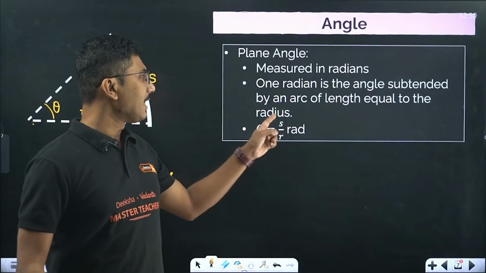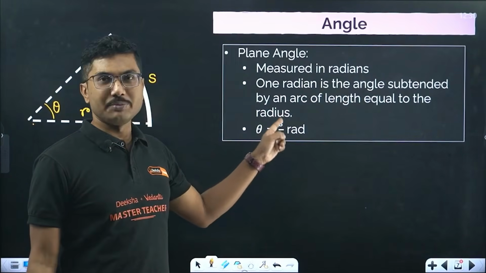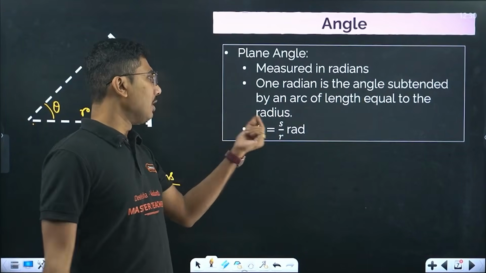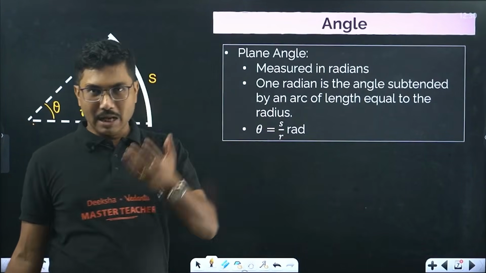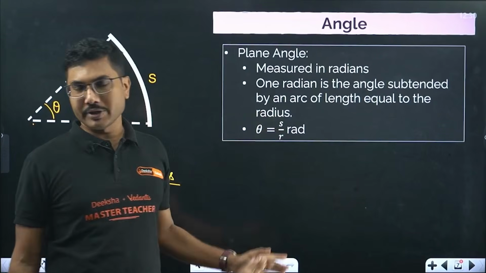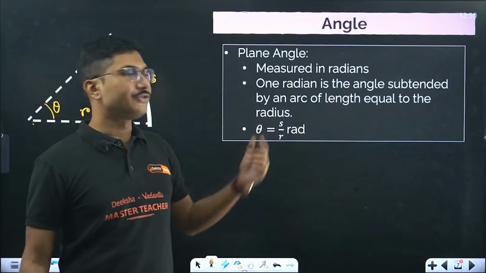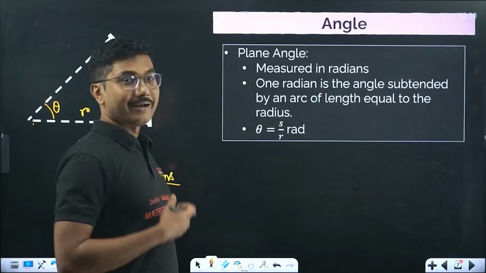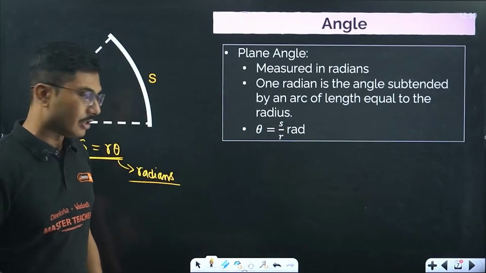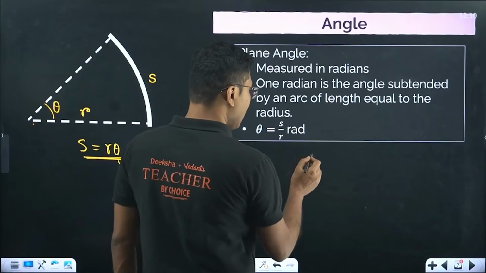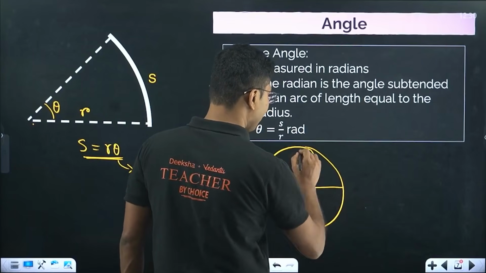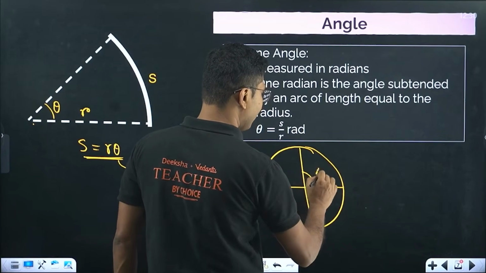Now you see that it is basically a ratio of similar quantities. Arc length dimension is L, radius dimension is L, so it's a dimensionless quantity, but still it has a unit which is called radian. Remember that. And obviously the maximum value in radians made by a circle: if you are given a circle and they ask you what is the angle that it makes, this angle is pi by 2.